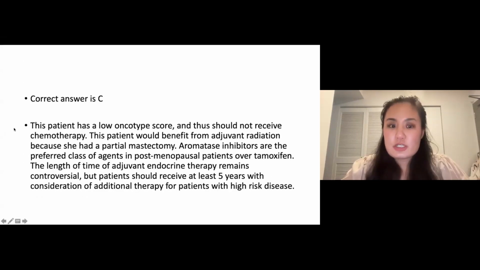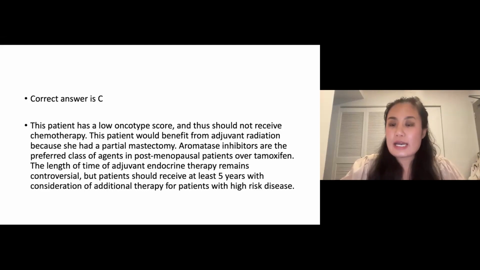So this is a postmenopausal patient with an ER positive, HER2 negative breast cancer. She has a low Oncotype score and thus should not receive chemotherapy. Postmenopausal patients with an Oncotype score of 26 or greater will see a benefit from chemotherapy, but hers was 21. This patient would benefit from adjuvant radiation because she had a partial mastectomy and also because she was lymph node positive. Aromatase inhibitors are the preferred class of agents in postmenopausal patients as compared to tamoxifen.